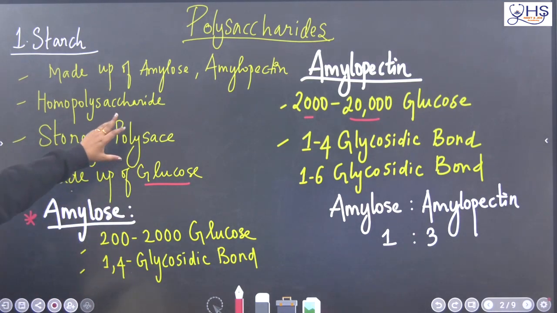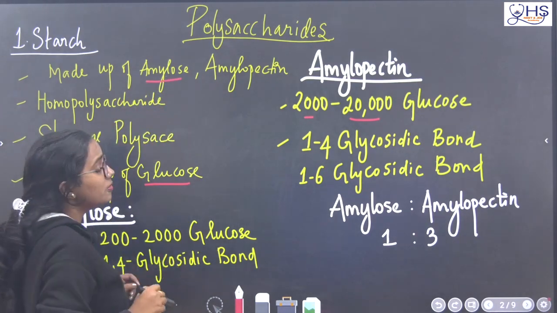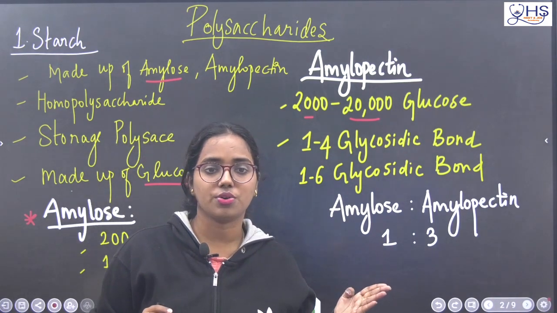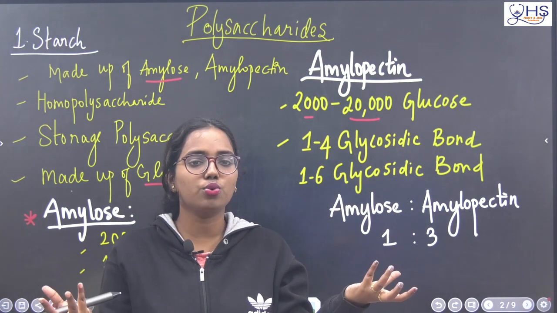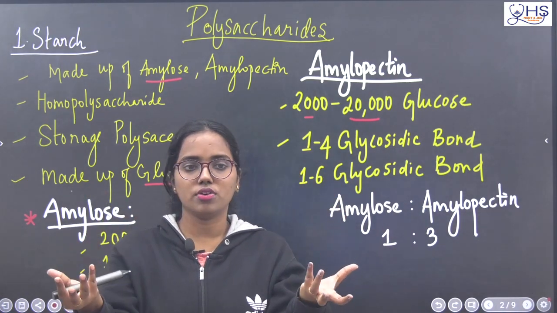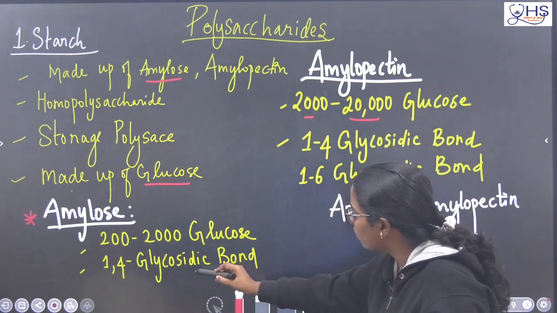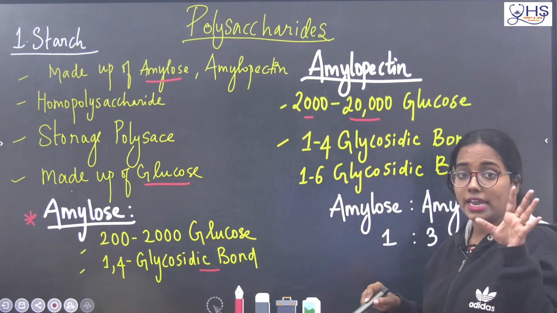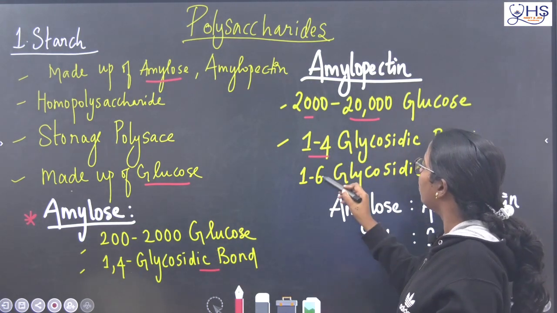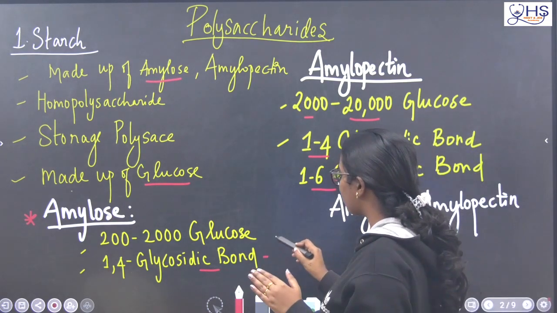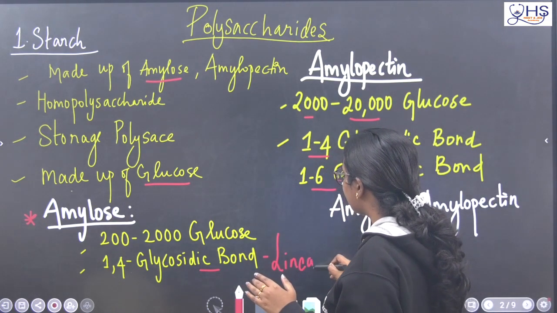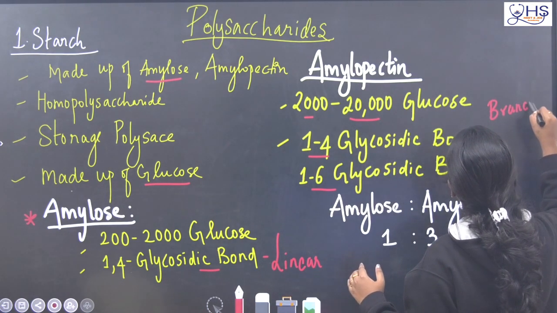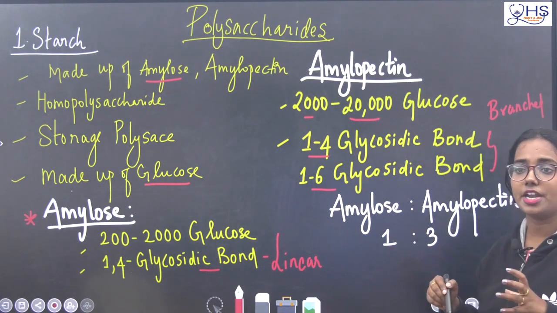There is a difference in bonding. I have already discussed this in the previous lecture; if you have a doubt, you can go to the previous lecture. What is a glycosidic bond? It is the bond between one glucose molecule and another glucose molecule. In amylose, the bond formed is a 1,4 glycosidic bond. In amylopectin, it is 1,4 and 1,6. Here we can interpret that amylose is linear, and amylopectin is branched.